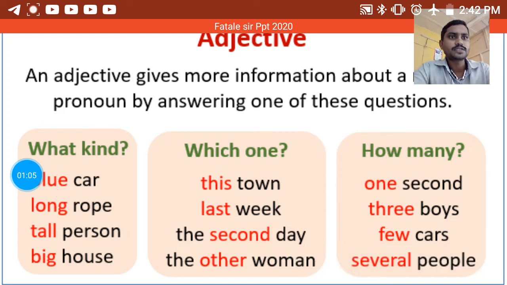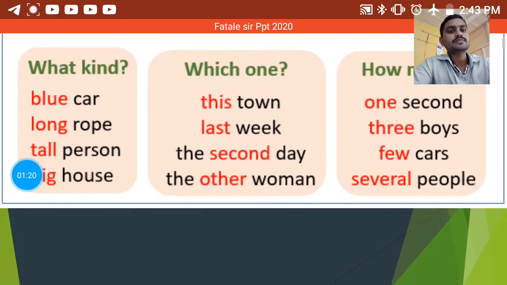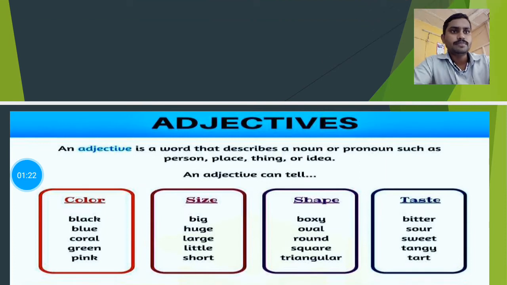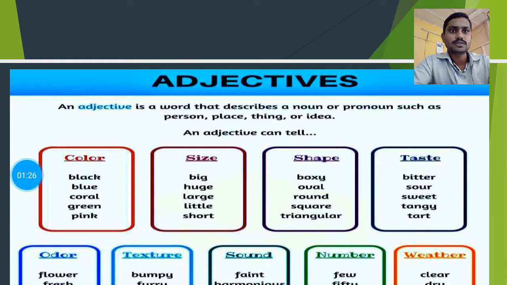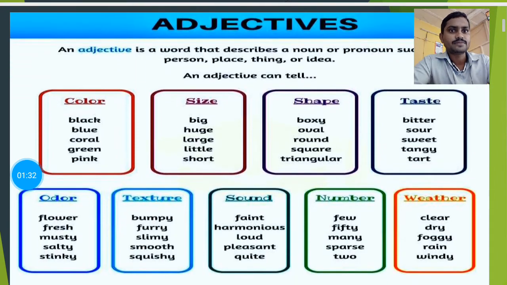It's a simple way to ask the questions what kind of, which one, or how many. If you ask these questions about the noun and pronoun, you will get the adjective. Now, in another simple way to find out the adjective, it is also described in color, size, shape, taste, odors, texture, sound, number, and weather.